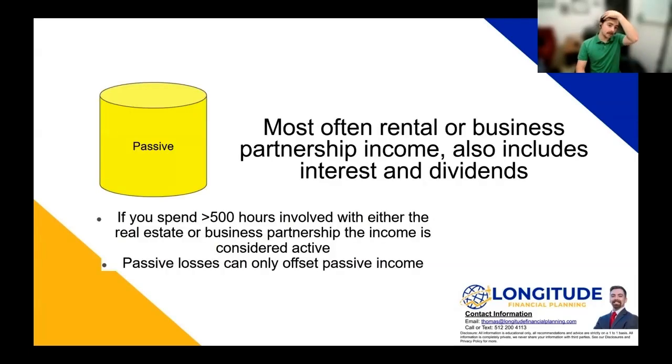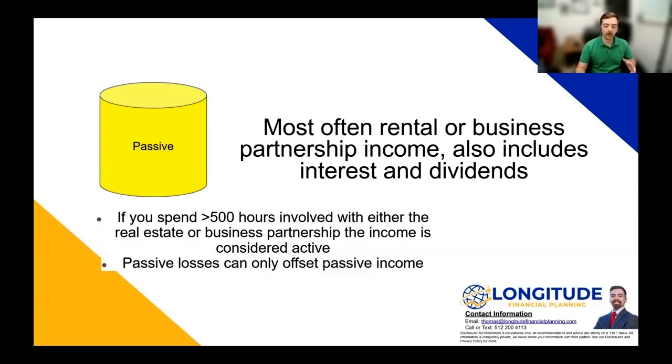Passive income is income that you receive where you don't have that material participation. So when you're actively employed, you're a material participant. There's a 500-hour annual threshold that you have to cross in order to be a material participant. And under that threshold, all income that you receive from activities where you're not a material participant is considered passive income. So this is commonly seen in rental income or maybe a business partnership where you have a stake in the business, but you're not necessarily putting your time in, you're not an active participant.